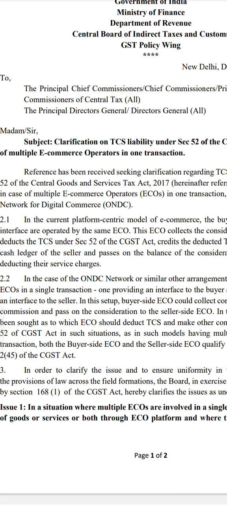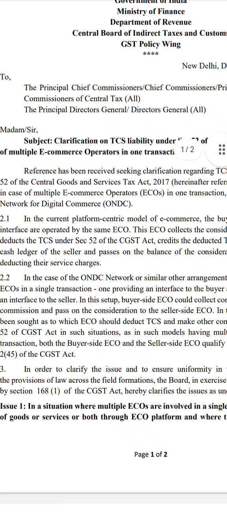currently we are in the platform-centric model. Platform-centric means either we purchase the product in Amazon, or in Flipkart, or in Ajio or some other electronic commerce platform. Now from there we are shifting to an open network model. From the platform-centric model we are shifting to the open network model through ONDC. How it will happen, we will discuss.